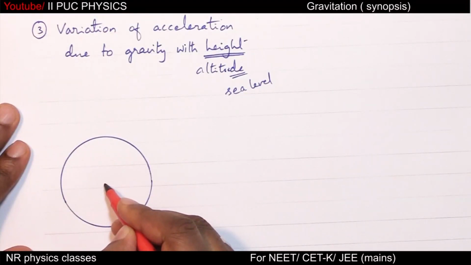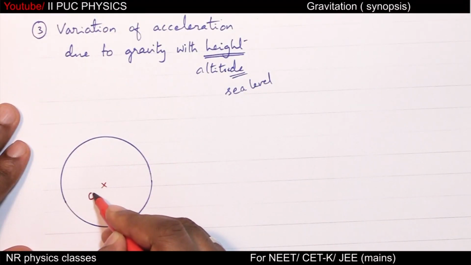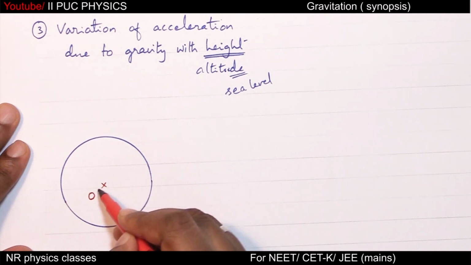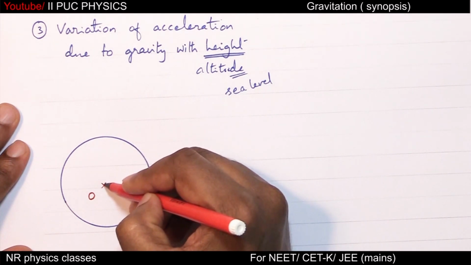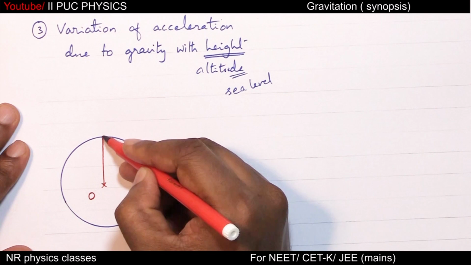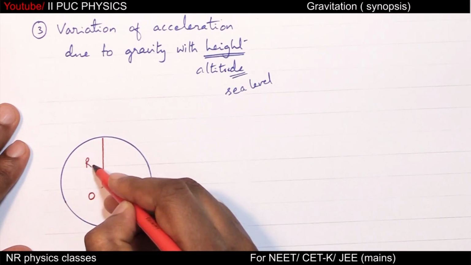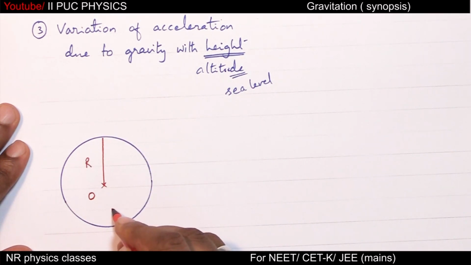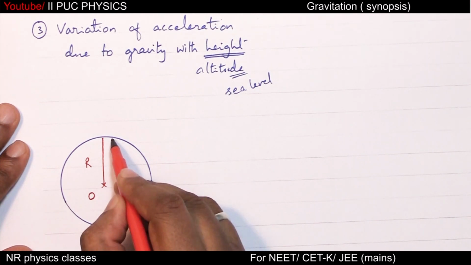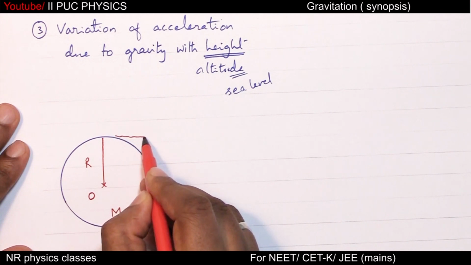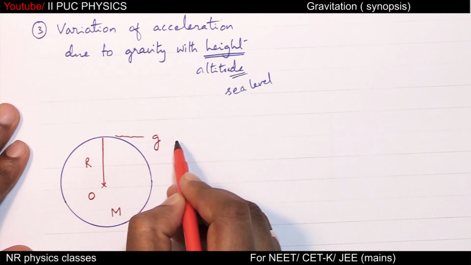This is the center of the earth, O, mean radius of the earth, capital R, mass of the earth, capital M, acceleration due to gravity on the surface of the earth, small g.